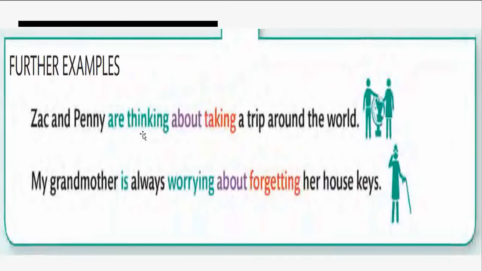Zach and Penny are thinking about what? Taking a trip around the world. My grandmother is always worrying. Now, is worrying is a tense, present continuous tense. About is the preposition. When we have a preposition and there's a verb coming in, that verb should be in the ing form. So, my grandmother is always worrying about forgetting her house keys.